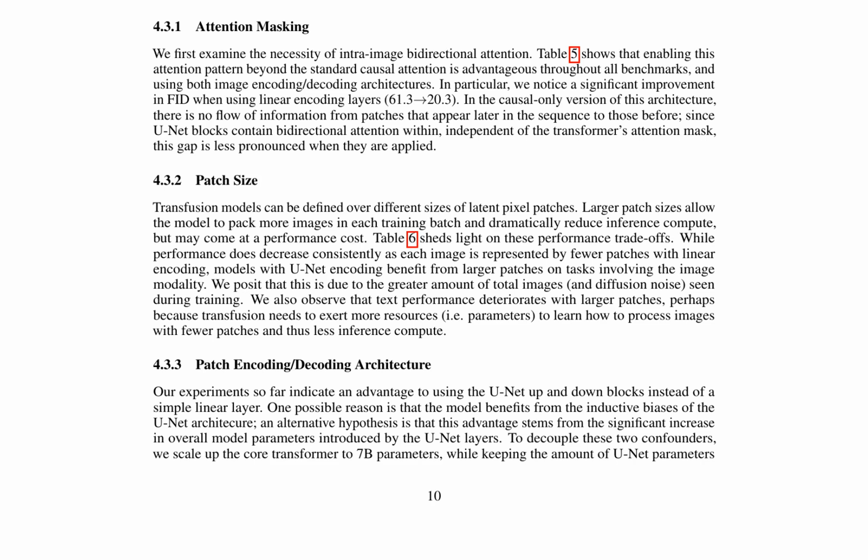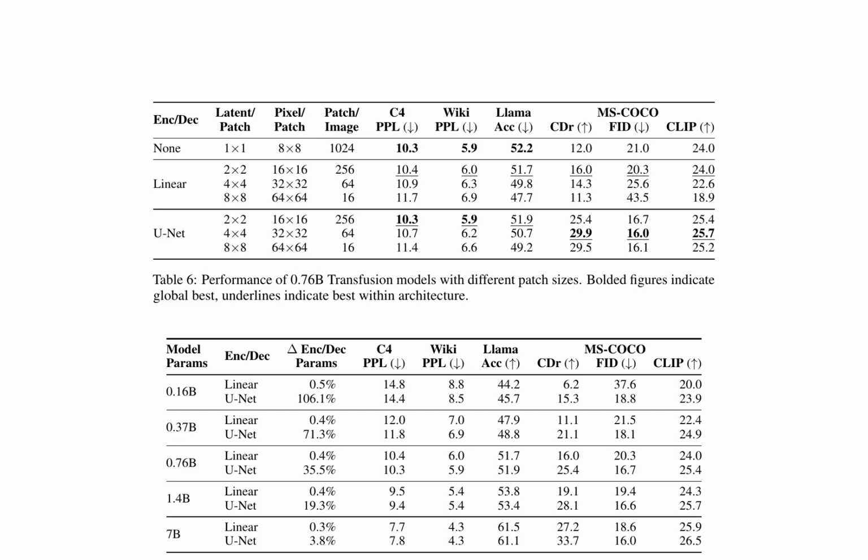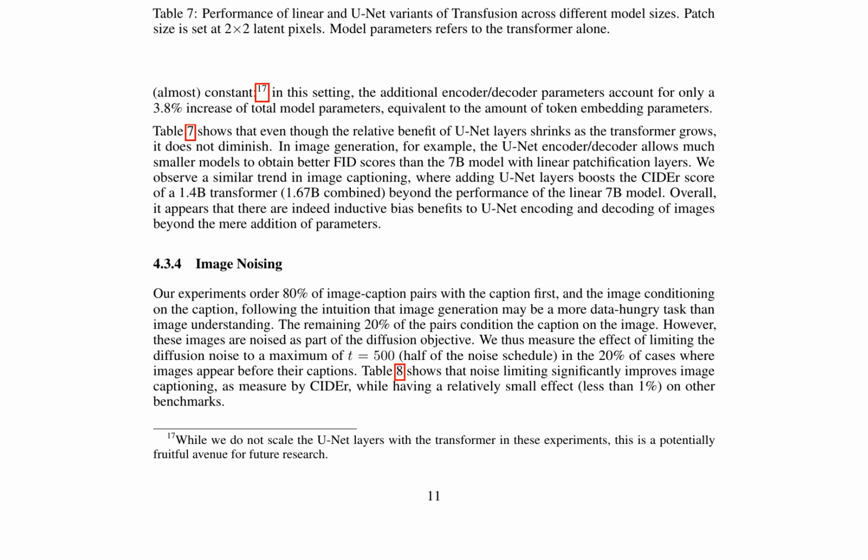improvements and extensions. In this research, the authors explore the use of U-Net layers in a transformer-based image-text model, dubbed Transfusion, to enhance its performance on image generation and captioning tasks. The study compares different patch sizes for the U-Net and linear variants of Transfusion, showing that U-Net layers consistently outperform linear patchification across various benchmarks. The authors also experiment with limiting the diffusion noise to a maximum of T equals 500, which significantly improves image captioning performance without affecting other benchmarks.